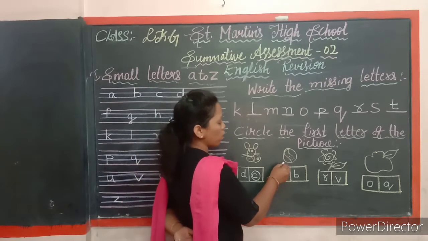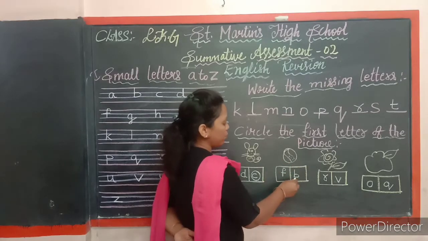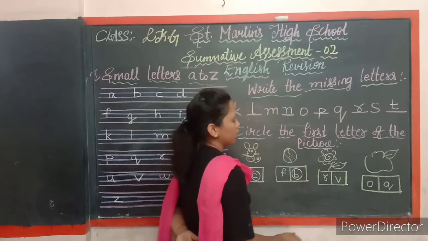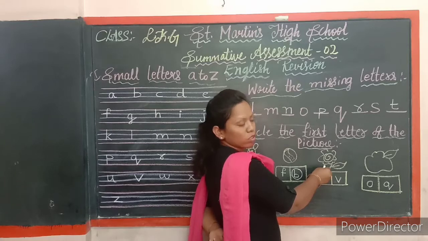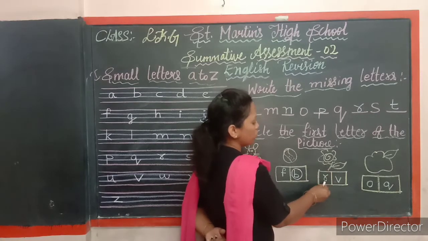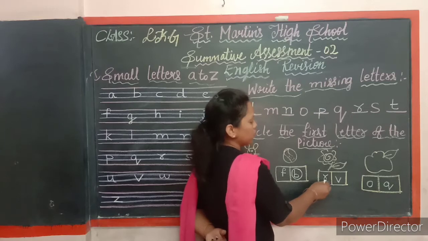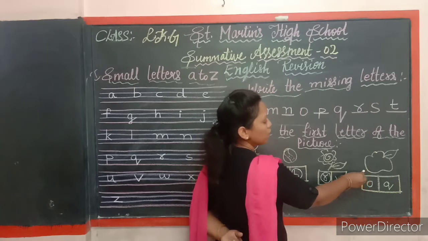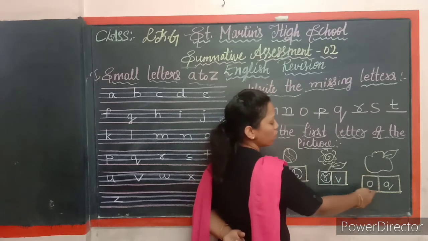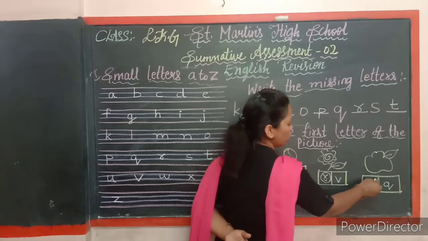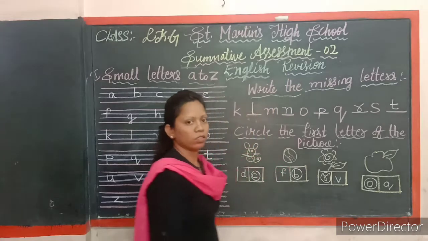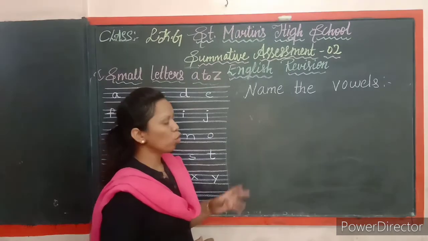So here you can see ball. So F for ball is correct? No, no. Yes. B for ball. So you have to circle letter B. Here you can see picture rose. Rose picture you can see, no, children. So here you have to identify the correct letter. Yes, R. R for rose. And next picture is orange. So O for orange. Here you can see letter O. Circle the first letter of the picture. O for orange.